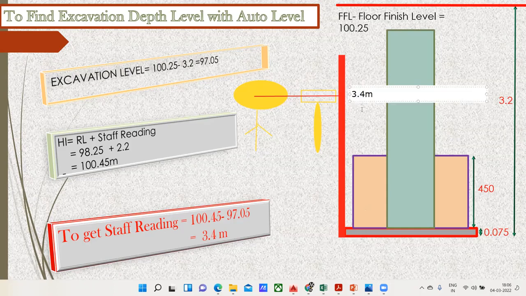If it reads 3.4 meter, then I can say that I have done excavation of exactly 3.2 meter. Just in case my staff reading is not 3.4 meter, let us say it is coming 3.2 meter, that means I have done a little less excavation because I wanted 3.4. I'm less by 200 mm. So again, I have to do another 200 mm of excavation, and then test it again, right?